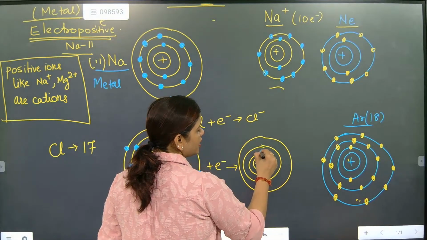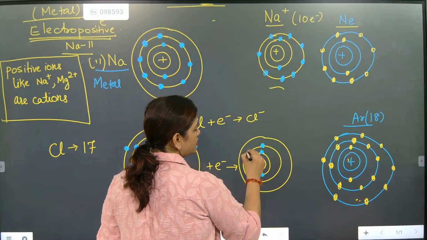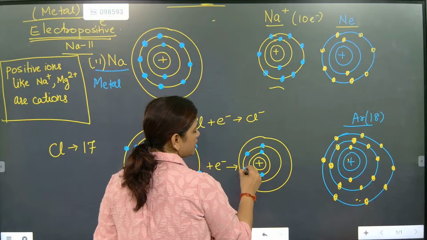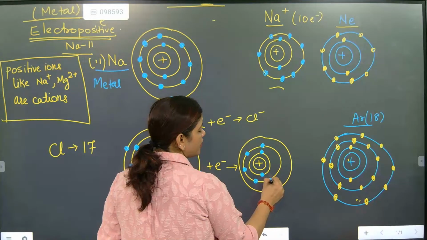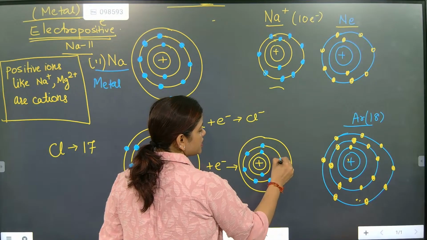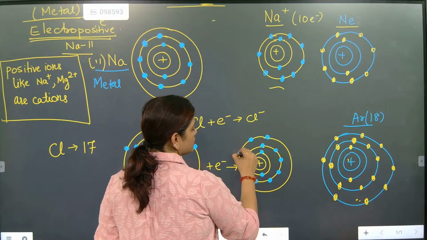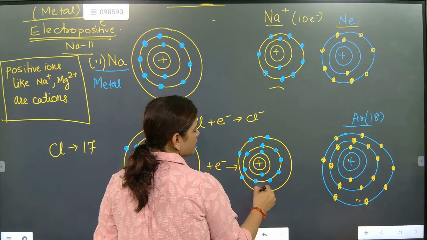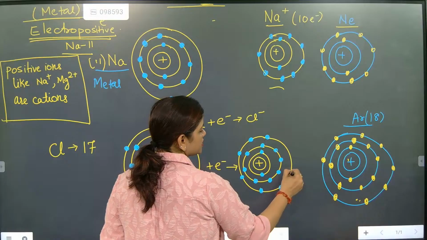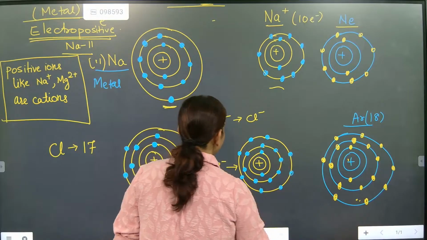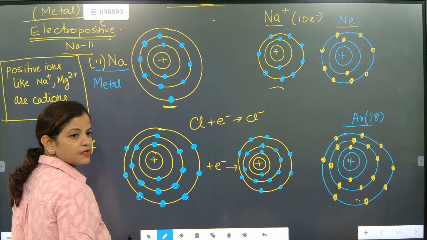First orbit 2 electrons, second orbit 1, 2, 3, 4, 5, 6, 7, 8. Outer 1, 2, 3, 4, 5, 6, 7, 8. Now it is looking like whom, beta? Argon.